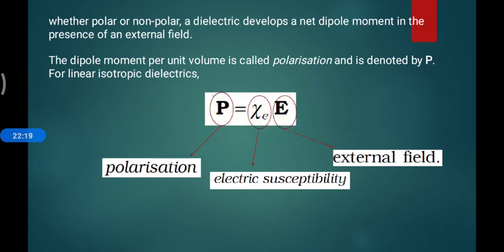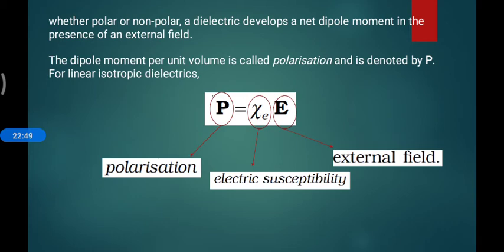But now, if you remove the proportionality sign from P proportional to E, you have to put in a constant. That constant is the electric susceptibility. Electric susceptibility means how susceptible our material is. It is a constant for every material, just like conductivity and resistivity.